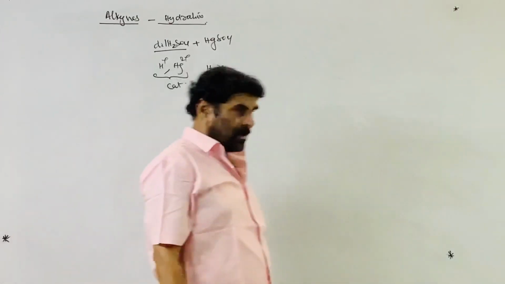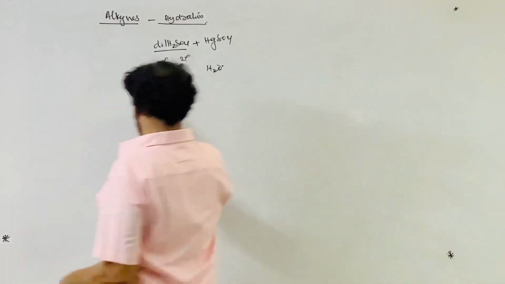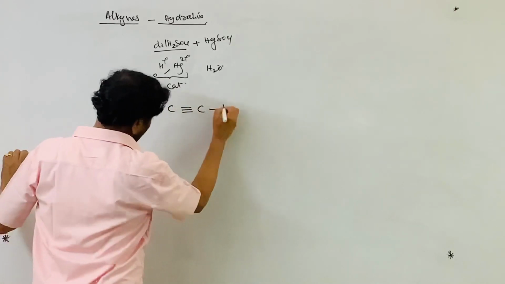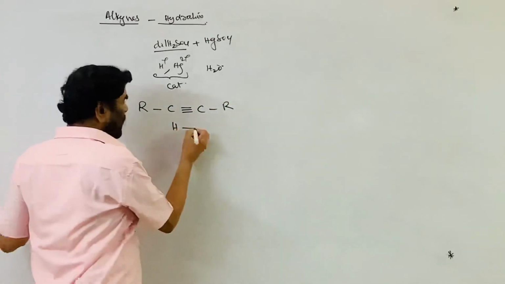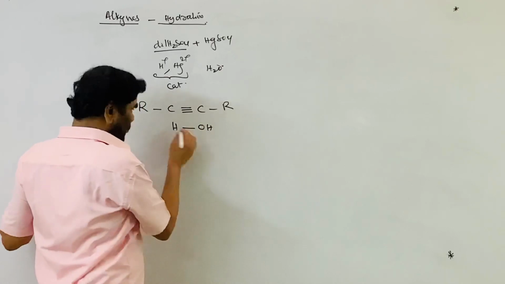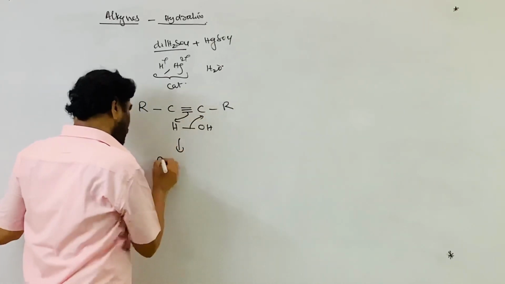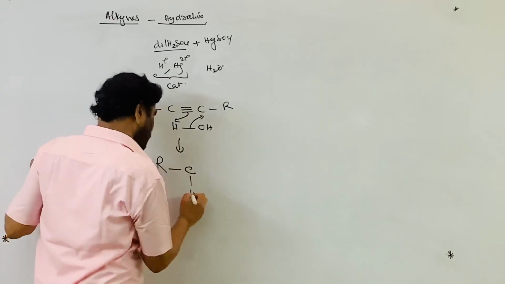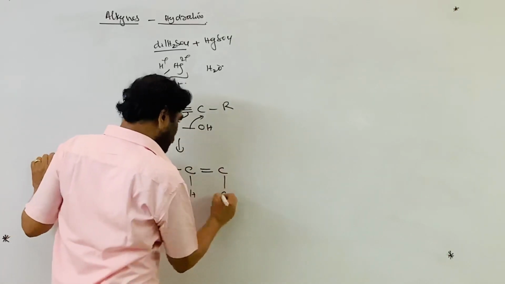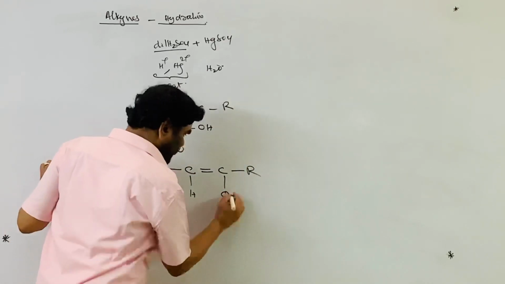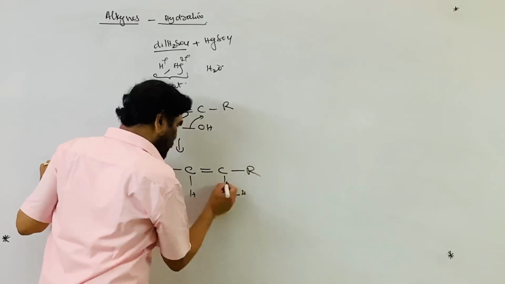Once water is added on the alkyne, addition of water, this is H2O, indirectly HOH, it leads to the formation of the enol, a double bond with C-OH. The enol is unstable, so it tautomerizes to give the carbonyl compound.